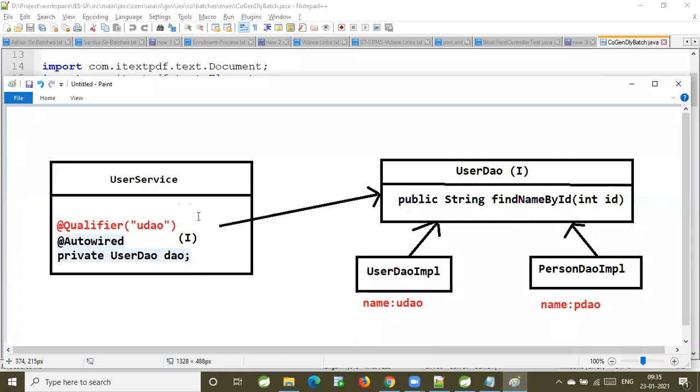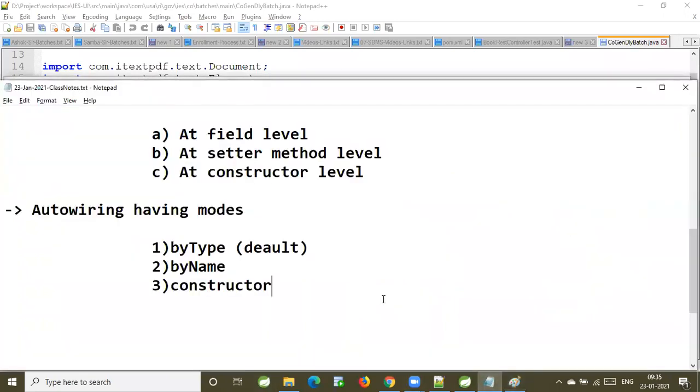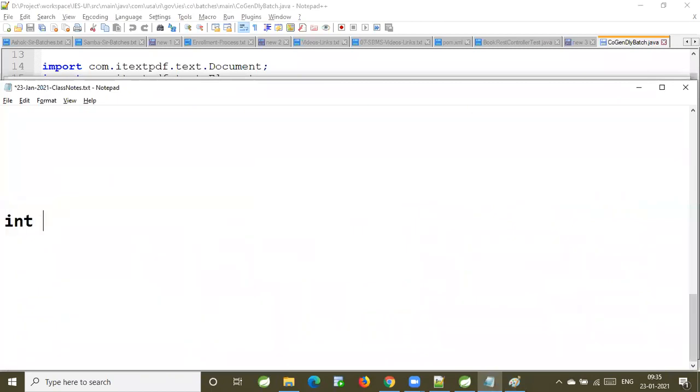Sir, I would like to execute two bean classes to perform dependency injection. Is there any way? No, only one. Think about Java: I have an integer variable i. Can I store both 10 and 20 values? No. How can you store two objects into one variable? Either I need to store 10 or 20.